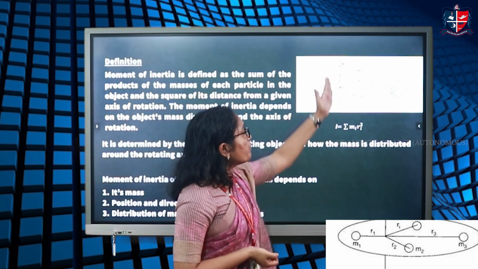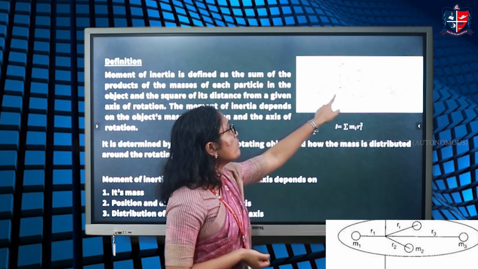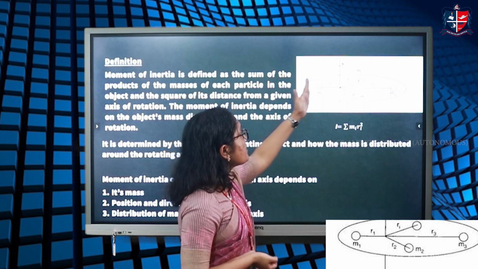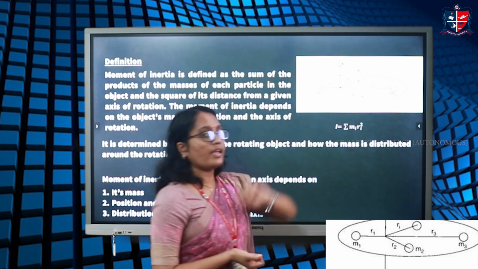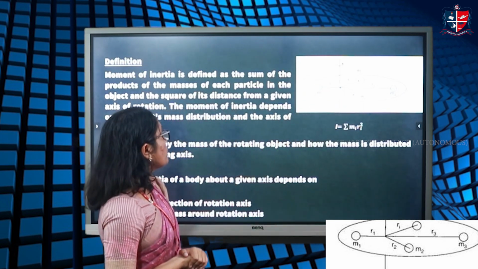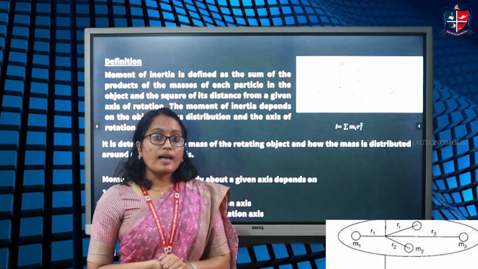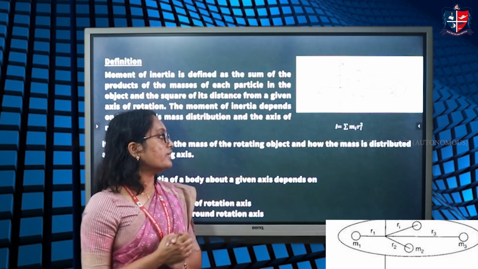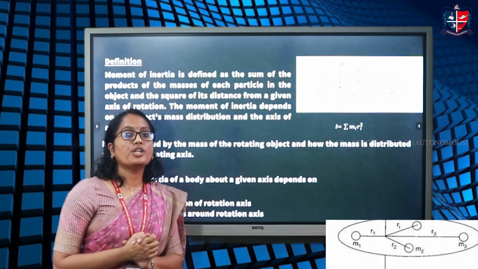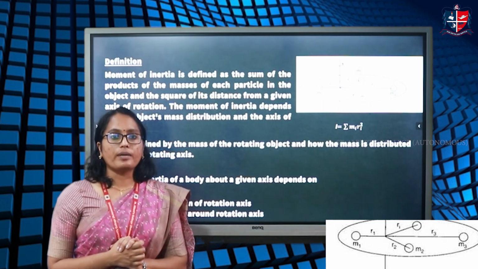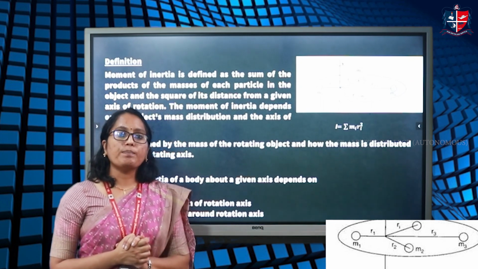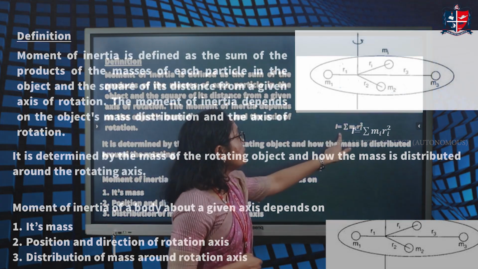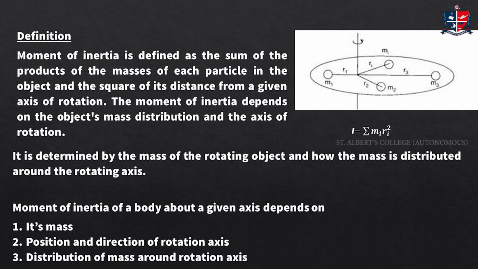So, for a given axis, if we have masses m1, m2, m3, etc. at perpendicular distances from the axis r1, r2, r3, etc., then we can calculate moment of inertia as the sum of the product of each mass and the square of this perpendicular distance. That is, moment of inertia is equal to m1 r1 squared plus m2 r2 squared plus m3 r3 squared plus etc. Or we can say moment of inertia is the sum over i of mi ri squared.